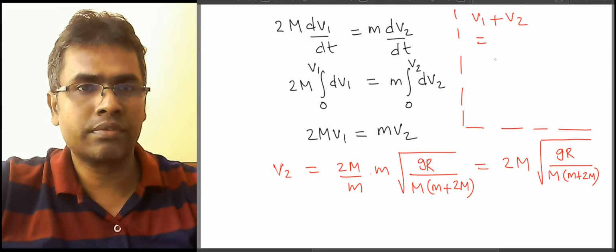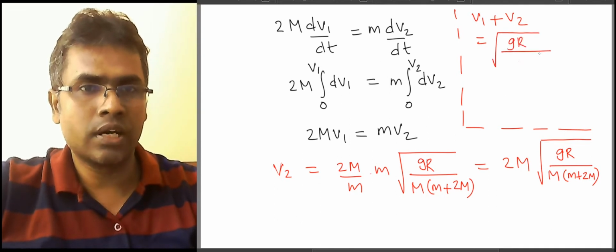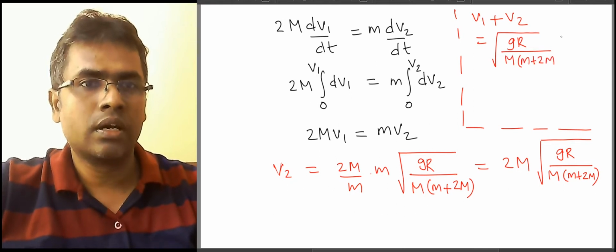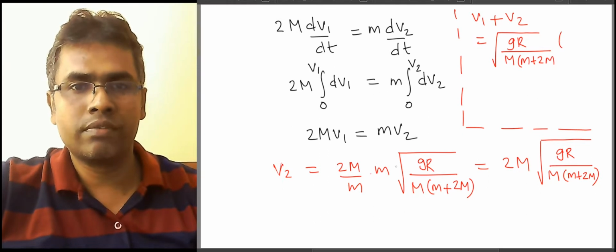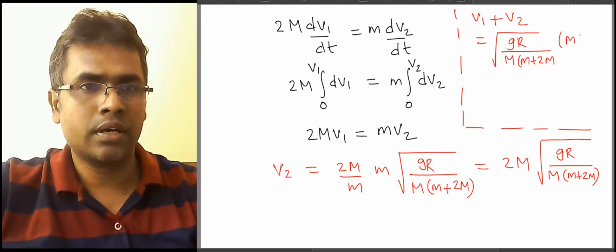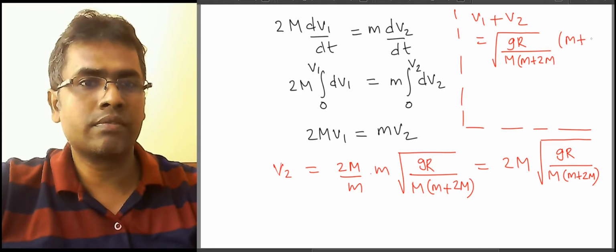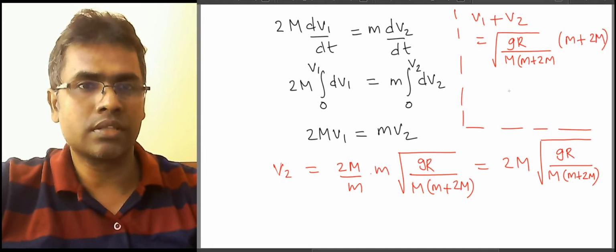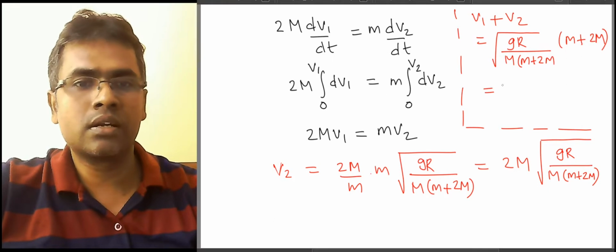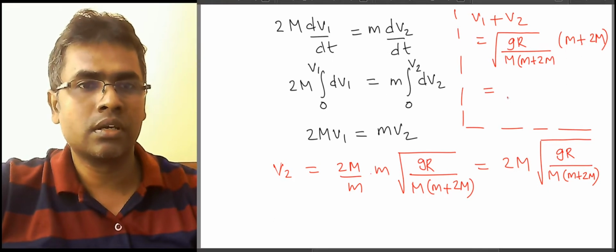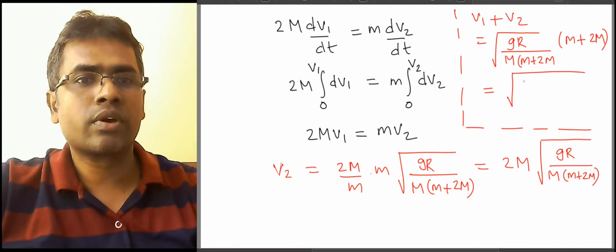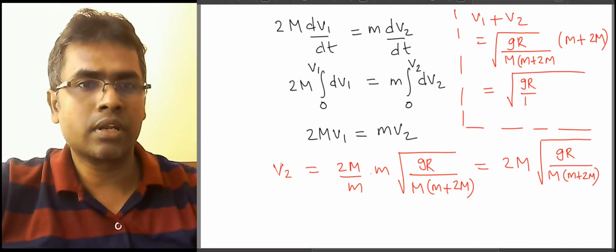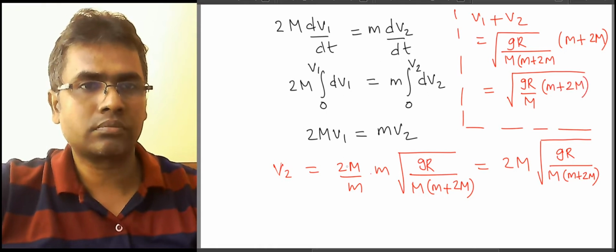The common factor between v1 and v2 is square root of gR by capital M into small m plus 2 capital M. And then from v1 we have small m and from v2 we have 2 capital M. So from here we can write the relative velocity is square root of gR by capital M multiplied by small m plus 2 capital M.